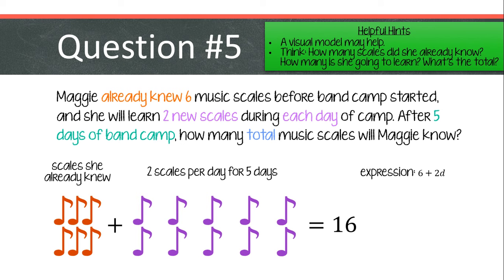You can also write an expression. We start with 6 scales, and we know that each day that she's at camp, she learns 2 more scales. This is the algebraic expression for this visual. And then I know that since she's at camp for 5 days, I just evaluate that expression at 5. I get the same result.